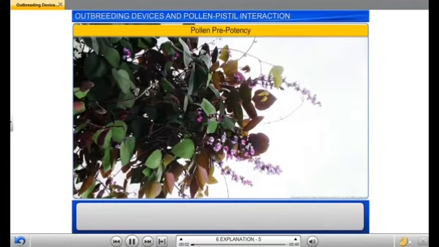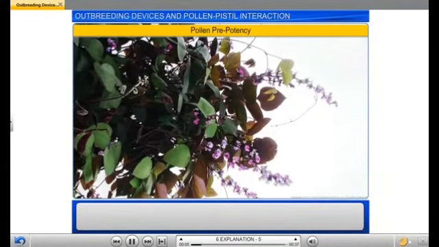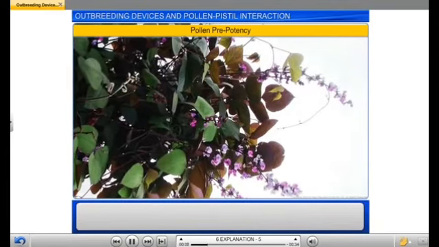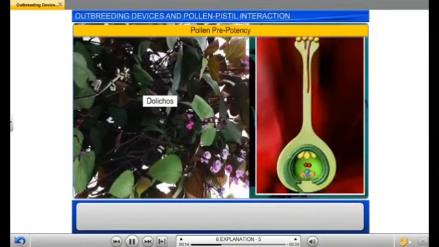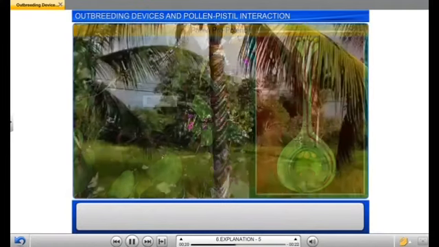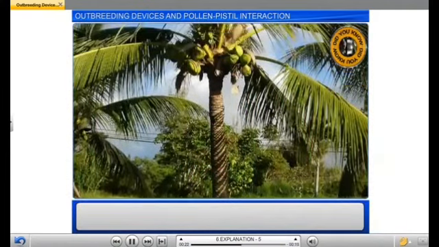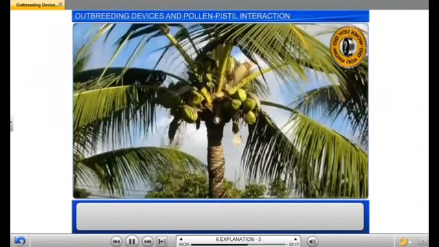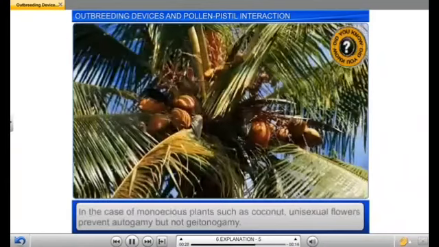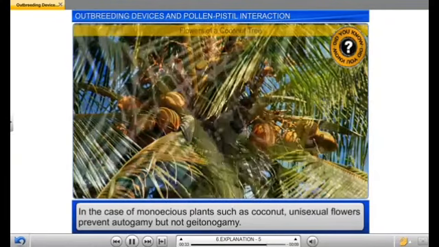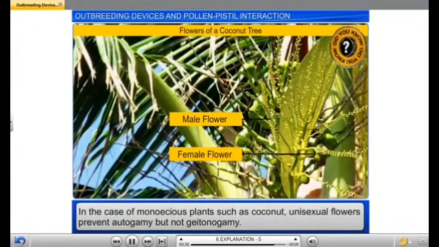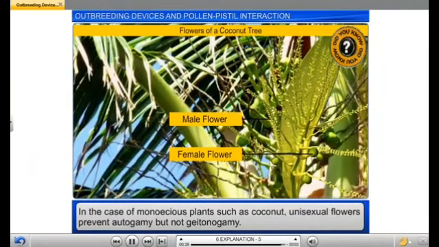In such plants, pollen tube formation might not take place. The next one is pollen prepotency. Pre means before. In such plants, the arrangement is such that, as we can observe in the diagram, one pollen tube races to form the fertilization, and the other pollen tube is not completely formed, so it is not allowed to form. In the case of monoecious plants such as coconut, the unisexual flowers prevent autogamy but not geitonogamy.